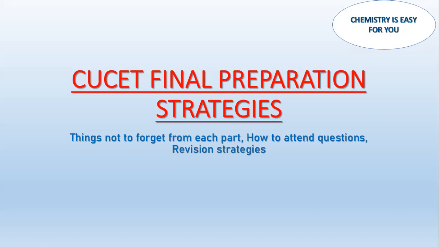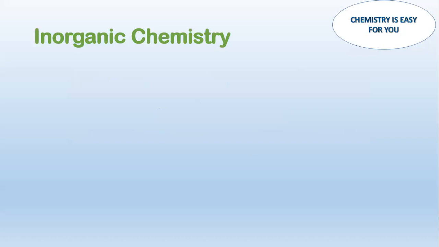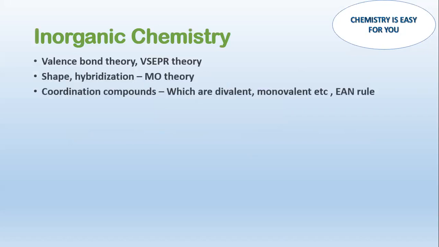So let's begin. The first, from inorganic chemistry, the main things are valence bond theory, VSEPR theory, then shapes and hybridization, and the MO theory, that is the molecular orbital theory. In valence bond theory and VSEPR theory, the shape, hybridization, etc. are a part of these two theories. And in the molecular orbital theory, the major thing that comes is the bond order, and also you can get the concept of paramagnetism and diamagnetism from that.